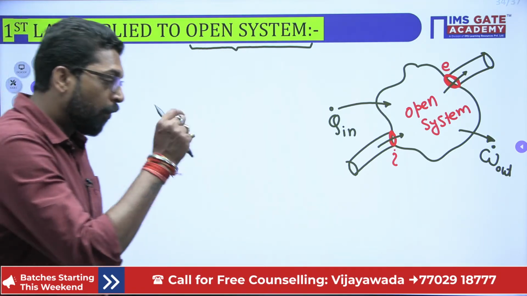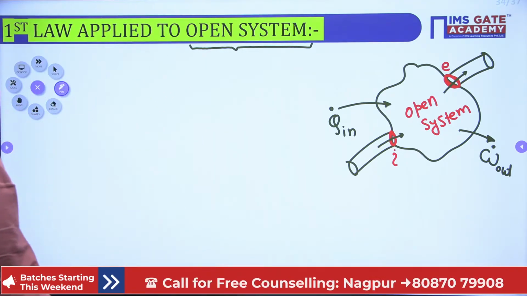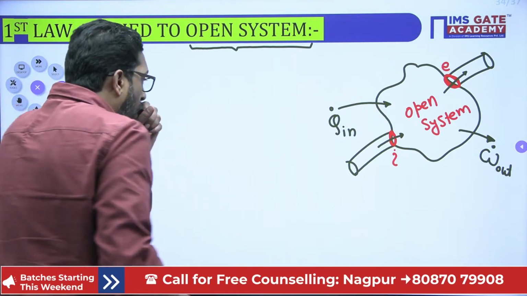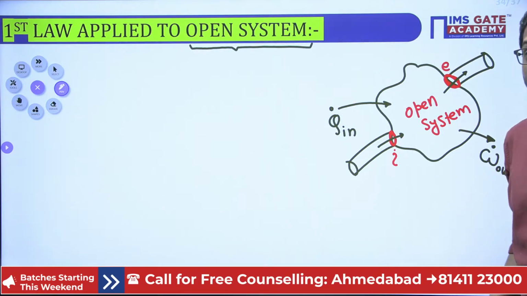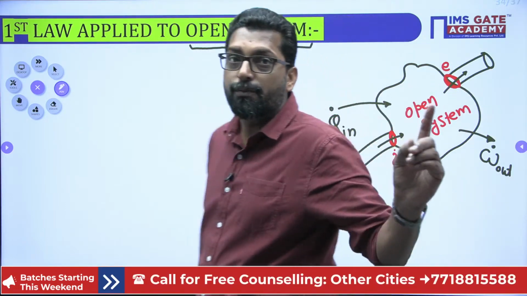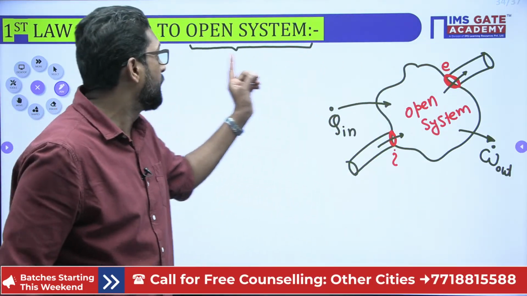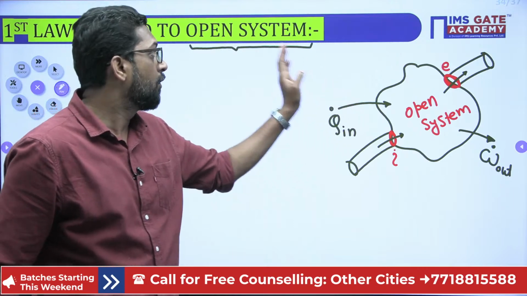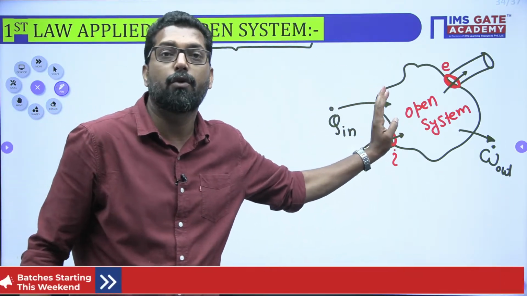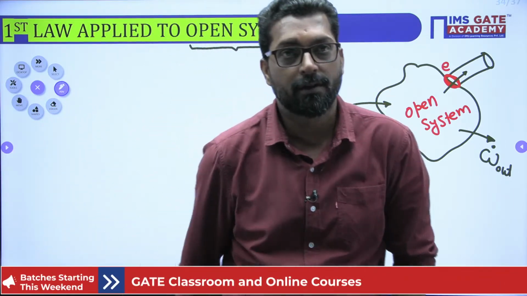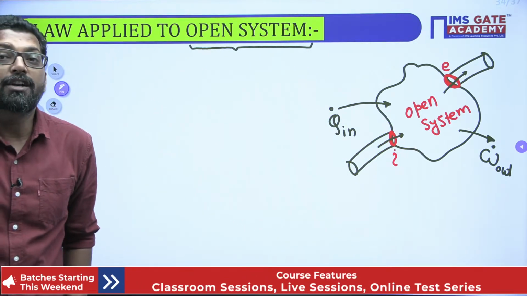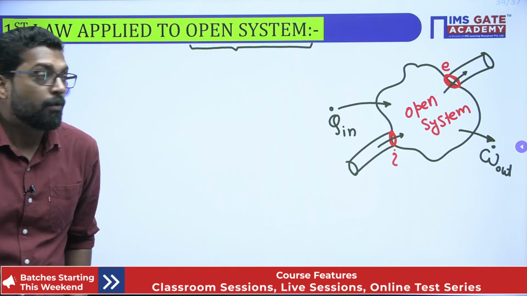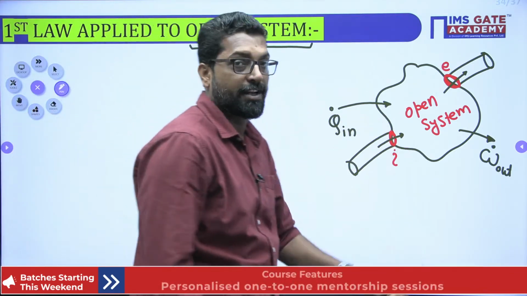Okay. Now, what is the importance of this one? See, beta. What are the important assumptions behind this while deriving this energy conservation for the open system? What are the important assumptions? This is an interview question. What is the very important information while we derive this equation?